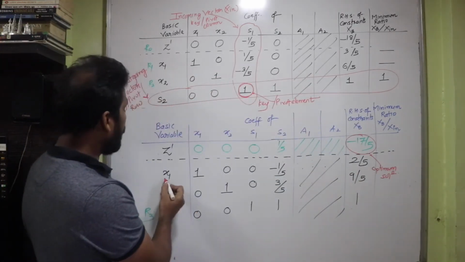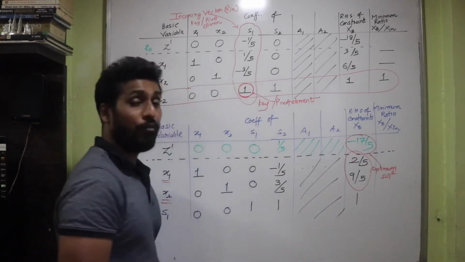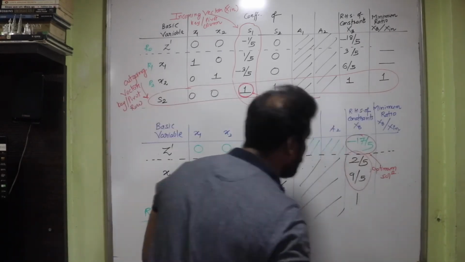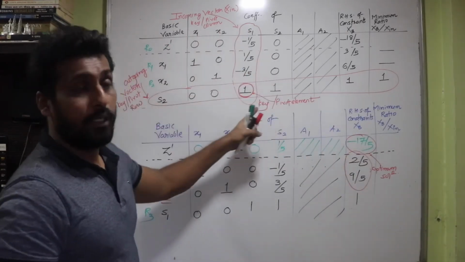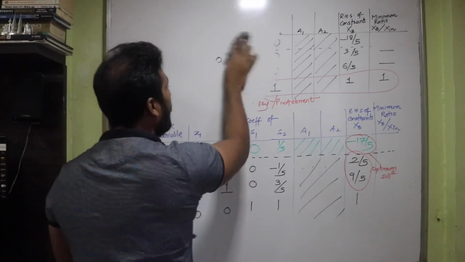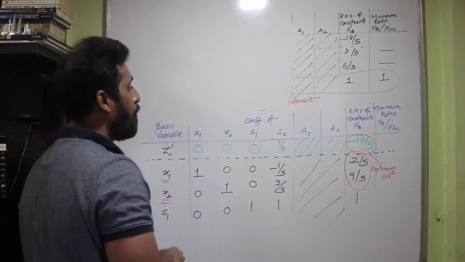Further, the values of x1 and x2 in the column of xb are given here, 2 upon 5 and 9 upon 5. So what I'm going to do here, students, I'm going to erase some part from here and I'm going to write the final answer. So let's write the final answer. I hope you have already copied all the things very properly in your notebooks. So let's write the final solution.